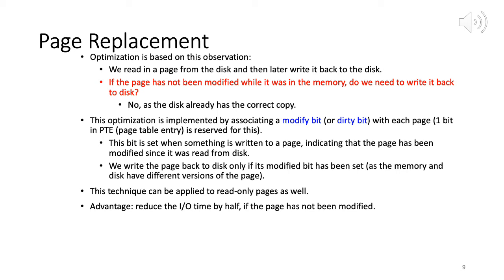So what we said was, if the evicted page has been modified while it was in memory, then we page it out back to disk, write it back to disk. If it was not modified, we don't write it back out to disk. Then the new page which we are bringing in overwrites the old page in the physical memory.